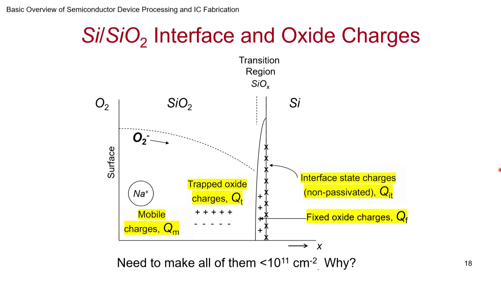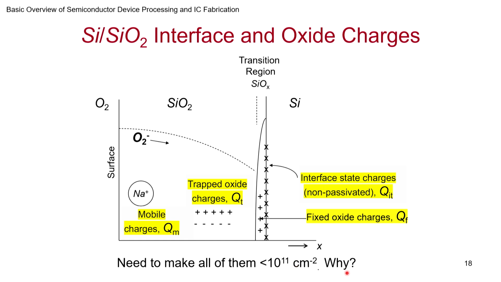So now it turns out as technology develops, all that we need to make sure is that they are less than 10 to the 11, and after that we need not worry. So that is 10 to the 11 per centimeter square on the surface, right? Of the order of 10 to the 14, 15 is the surface number of atoms you will have. So almost 1 in a thousand of these charges per unit area is what you can tolerate.